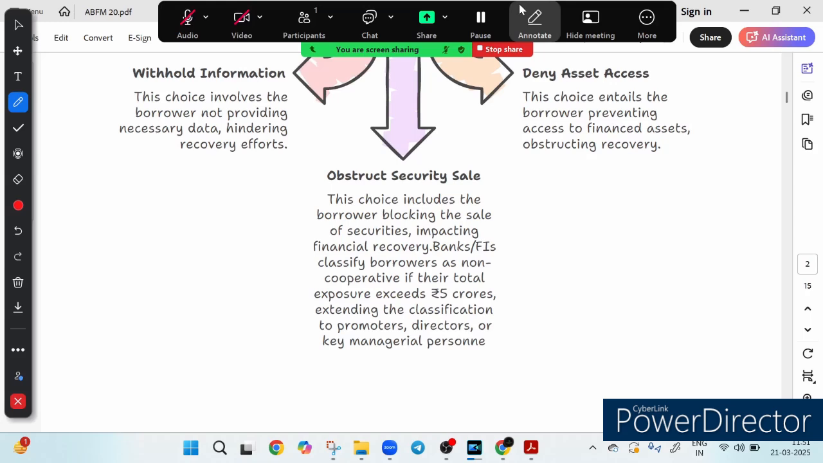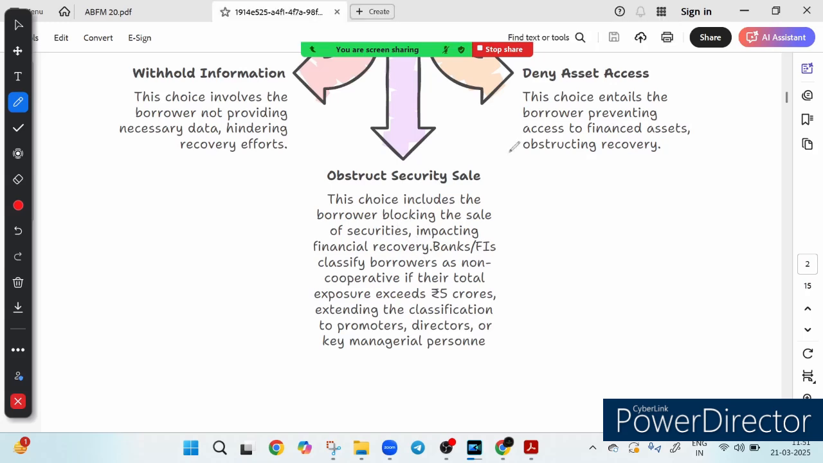The second point is denying asset access. What is the meaning of denying asset access? When the lender tries to recover financial assets, these borrowers restrict access, obstructing the process. And obviously, is this a red flag activity? Absolutely, this is a red flag activity. And the third thing is obstructing the security sale, which means the borrower goes a step further and blocks the sale of security, delaying financial recovery.